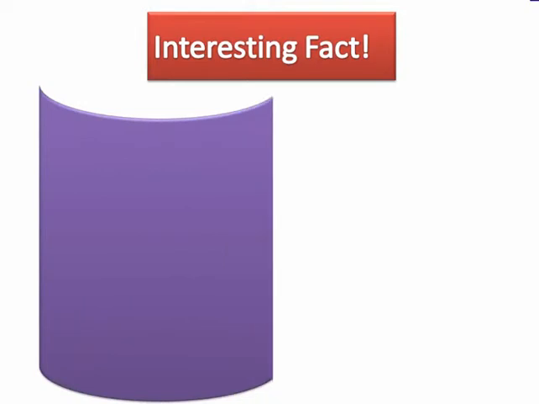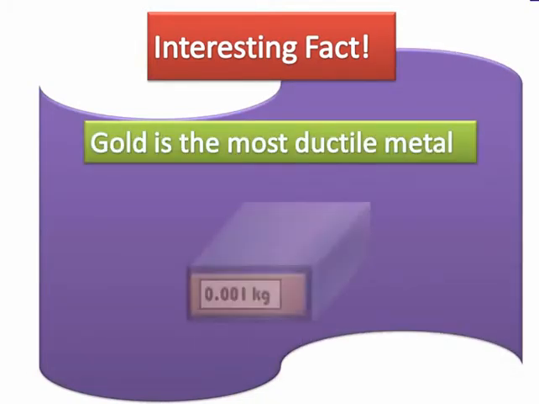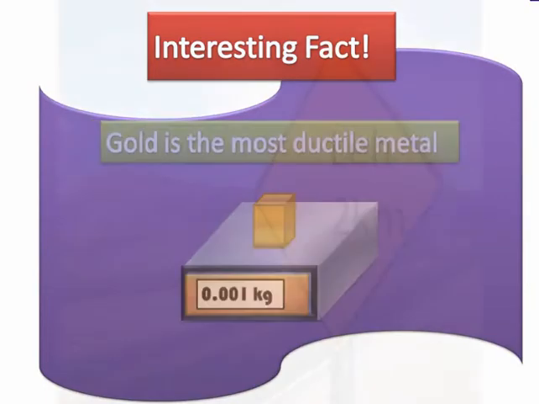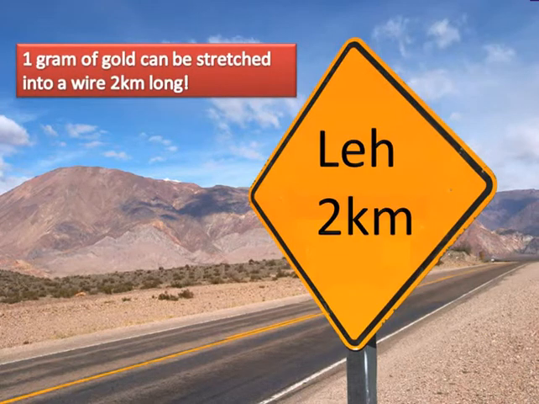Can you guess what the most ductile metal is? Well, the answer is gold again. Gold is the most ductile of all metals. The fascinating fact again is that if you take just 1 gram of gold, one tiny gram of gold, it can actually be stretched into a wire that is 2 kilometers long. Isn't that just amazing? 1 gram of gold is so tiny, and you can stretch it for 2 whole kilometers. So that is how ductile metals can be. Understood? So this is a very interesting fact.